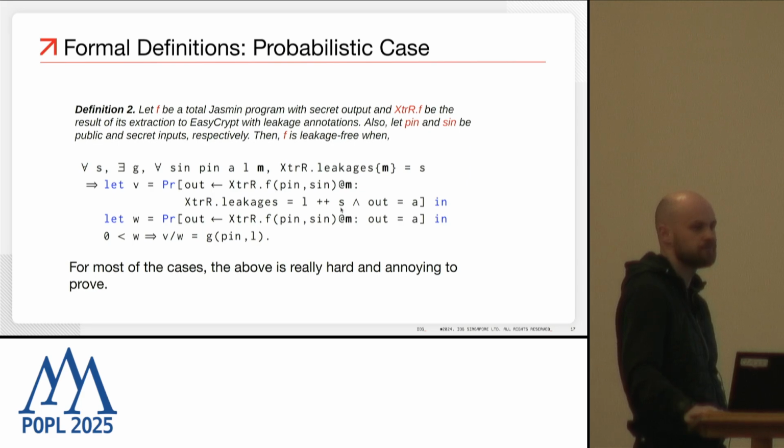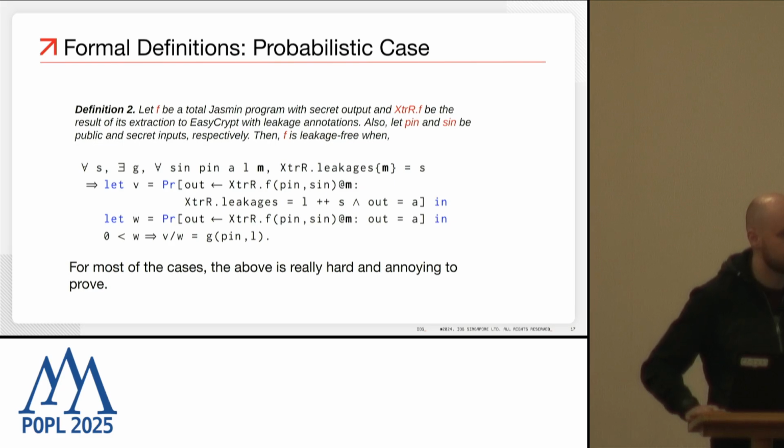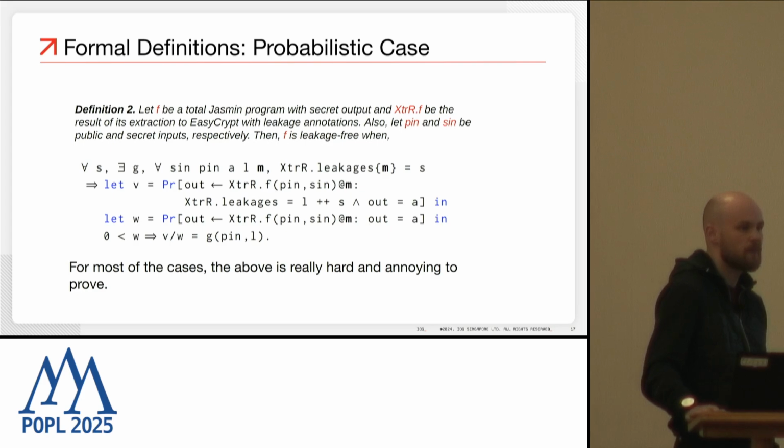Hi, I was wondering if this definition already encompasses the possibility of a small difference between the probabilities of the leakages, because the way that G is quantified, you might have a bit of wiggle room. So I'm wondering whether you considered a computational indistinguishability style definition here.